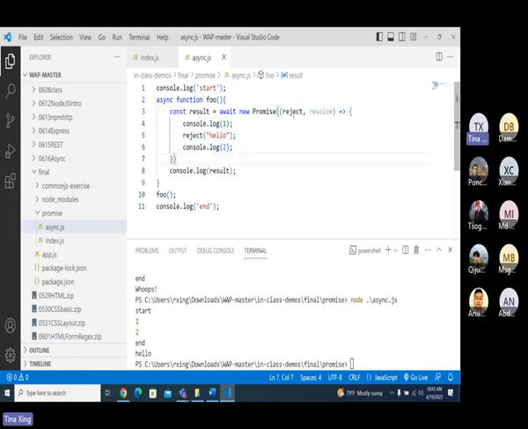Only reject and resolve are asynchronous, and all other code executes immediately. All other code is synchronous. So when we go to start, we go to this part where I create a promise. This is synchronous code, and synchronous code executes first. Only reject and resolve here are asynchronous.